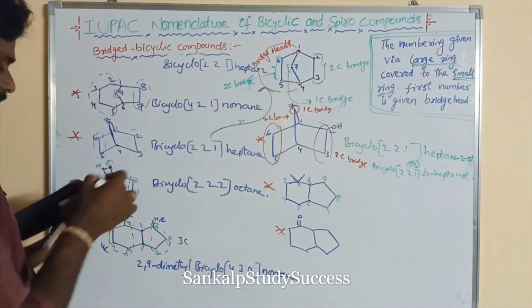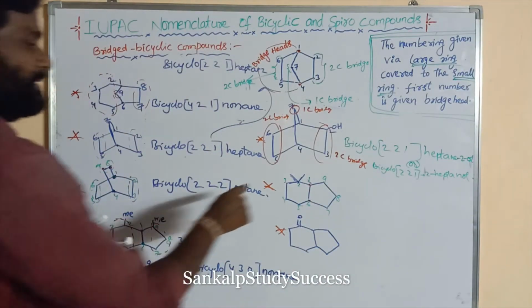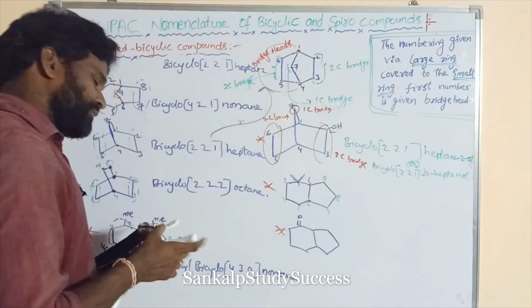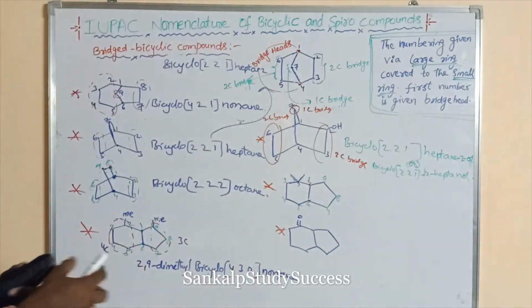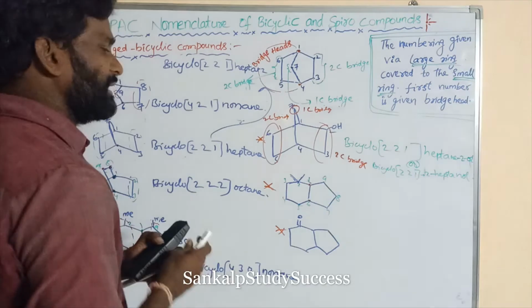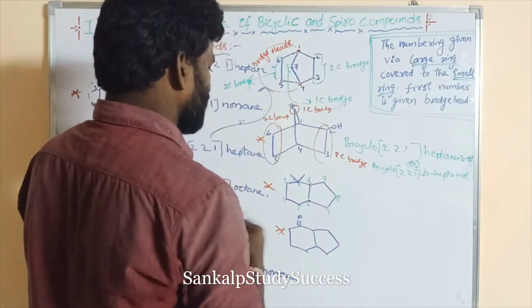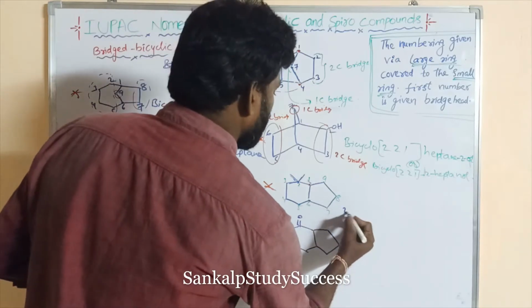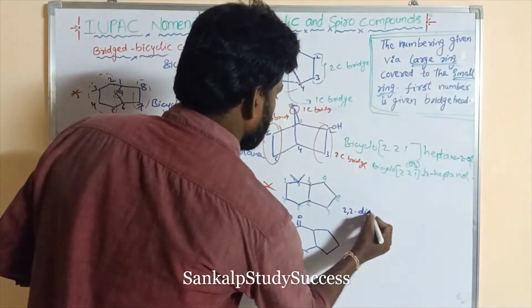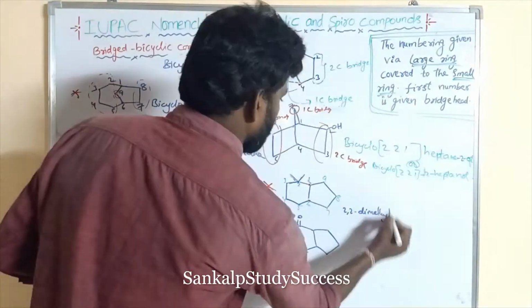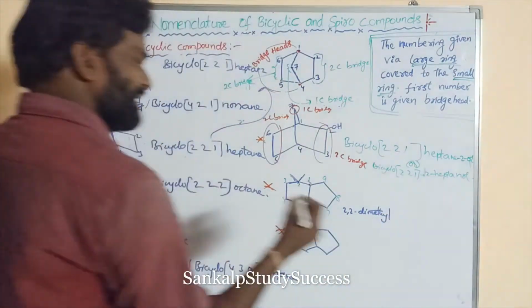Right. Here these are methyl groups. They are substituents, the secondary prefix, so that can be written first. So 2,2-dimethyl.